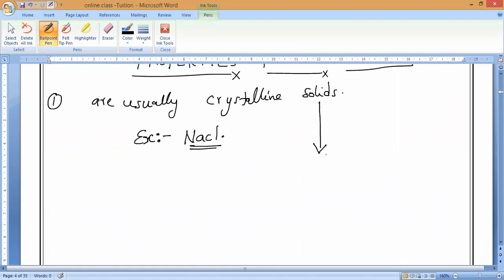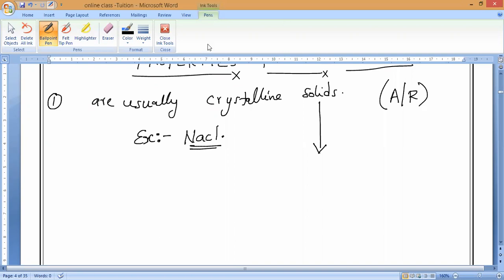Why, sir? They will ask you the reason. Reason only will come in assertion and reason. Remember, these properties are most important for assertion and reason questions. That is why you have to be very clear in this. So the first property, what I'm saying: they are usually crystalline solids. Sir, why are they crystalline solids? They will give you the assertion: usually ionic compounds are crystalline solids. The reason they will give you: because oppositely charged ions attract one another very strongly and form a regular crystal structure. Is it right or wrong? Is it true or not?